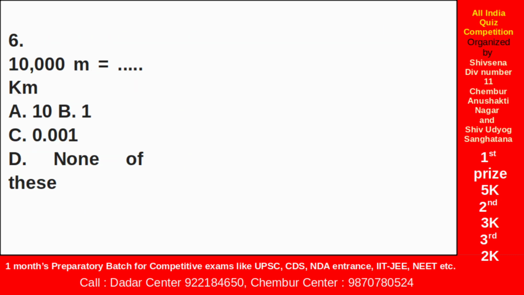10,000 meters equals dash kilometers. From our fundamental lecture it is very clear that 1000 meters equals 1 kilometer. So remove 3 zeros, and you will get the answer as 10 kilometers. So option A here is the correct option.